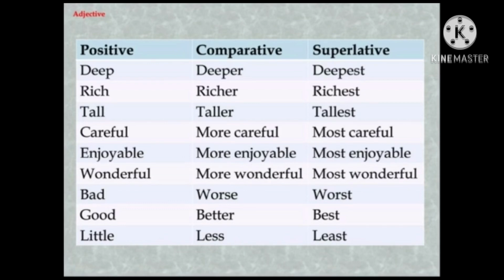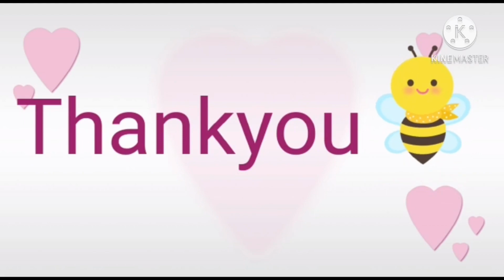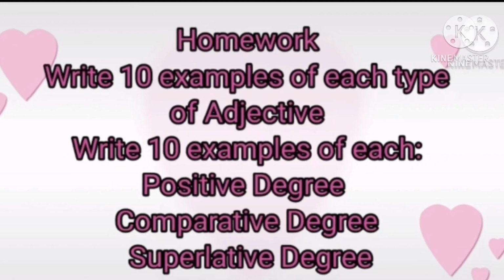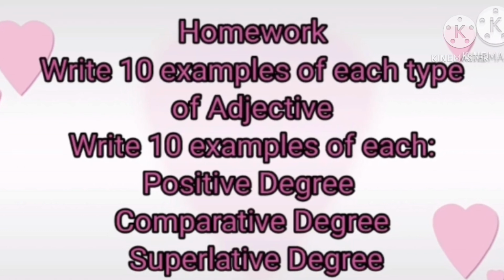When we have to compare two different people who are not at an equal level, meaning two different nouns, we use the comparative degree. And when we have to say that he is the only one person who has done the best thing, we use the superlative degree. So I hope you have understood the positive, comparative and superlative degrees properly, and adjectives and types of adjectives too.